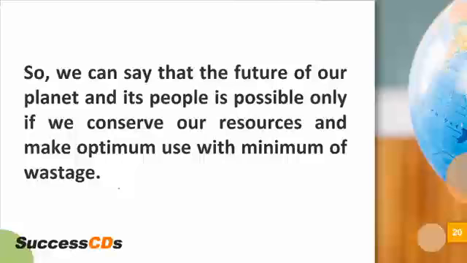So how can we conserve and help save our planet? We can conserve and help save our planet by using our resources in a very cautious manner and in a just manner. Just manner means by doing justice, and make optimum use. What is optimum use? To not waste. Avoid wastage, right? Not waste anything. Avoid wastage with minimum of wastage.